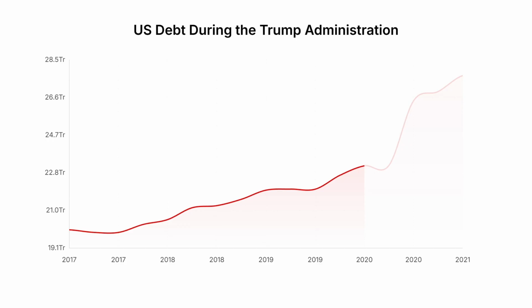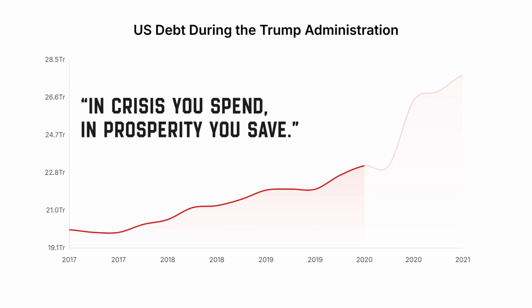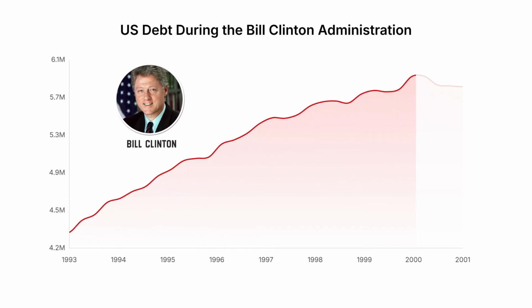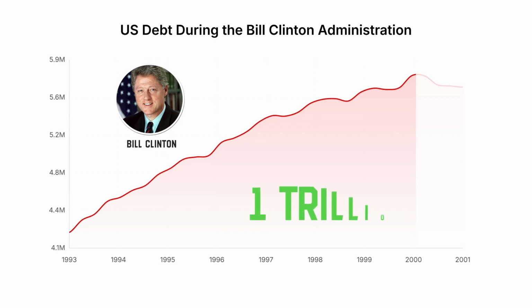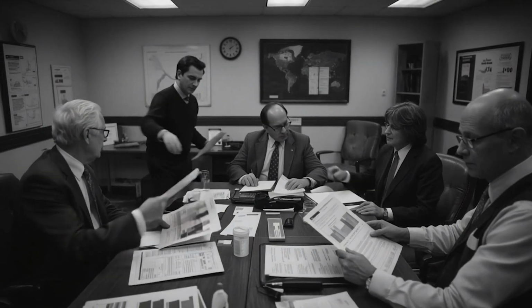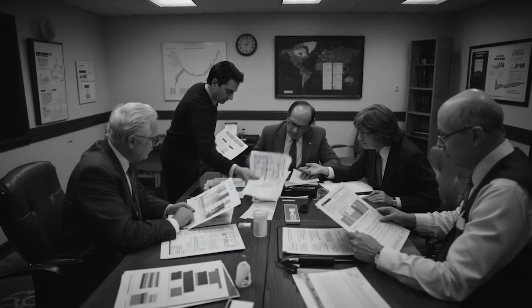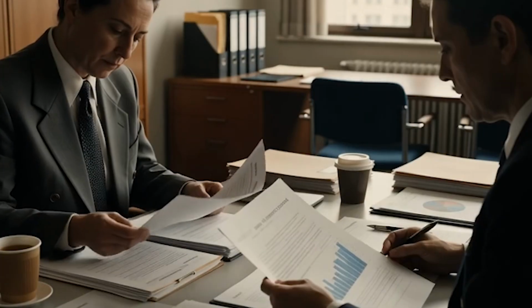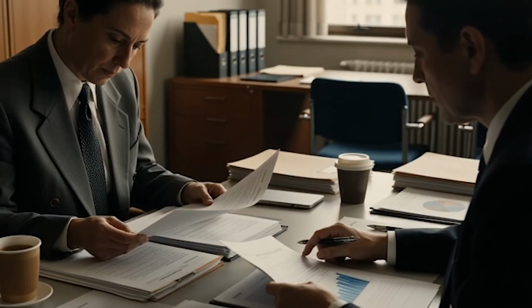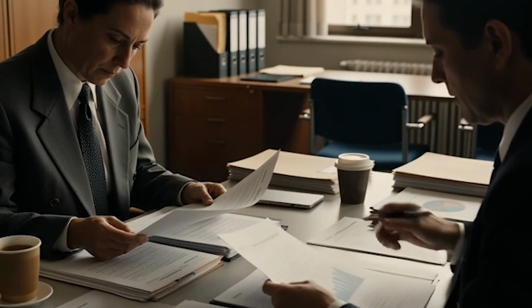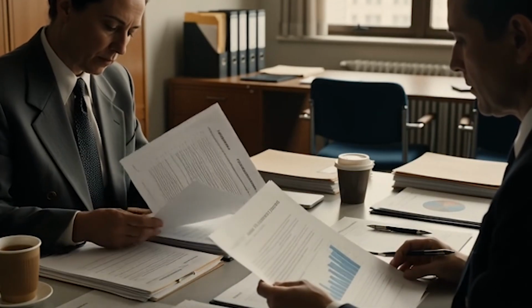The basic rule of economics is, in crisis, you spend. In prosperity, you save. Look at Bill Clinton. In the 90s, with the economy booming, he paid down the debt and generated a surplus. That's why his increase was only a little over $1 trillion in 8 years. Trump did the opposite. With the economy at its peak, Trump aggressively cut taxes, creating a hole in public accounts before the virus even arrived. He wanted to give the sensation of freedom so that the economy would spin. That is, he used a credit card when he already had cash in his pocket.